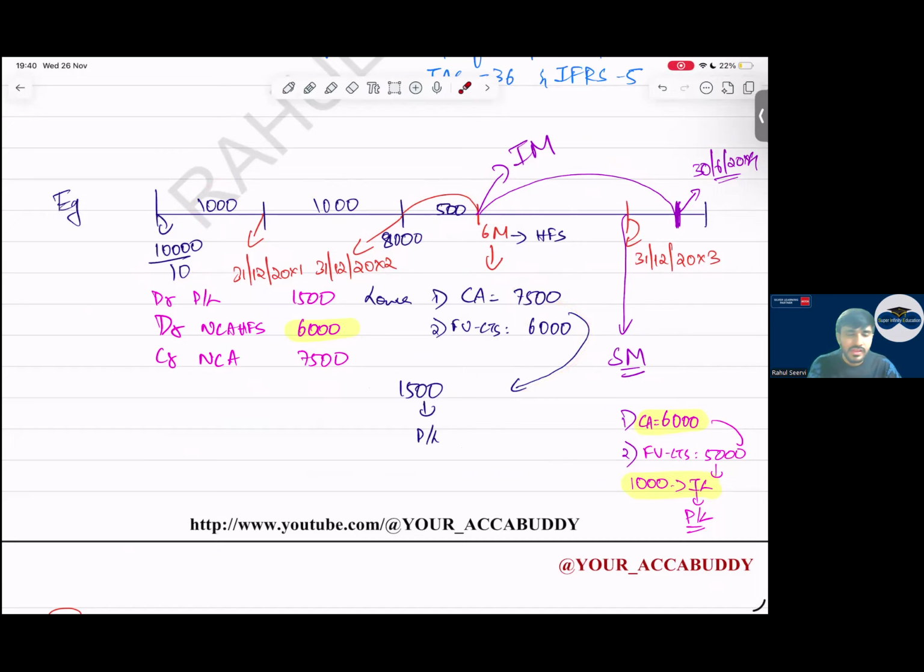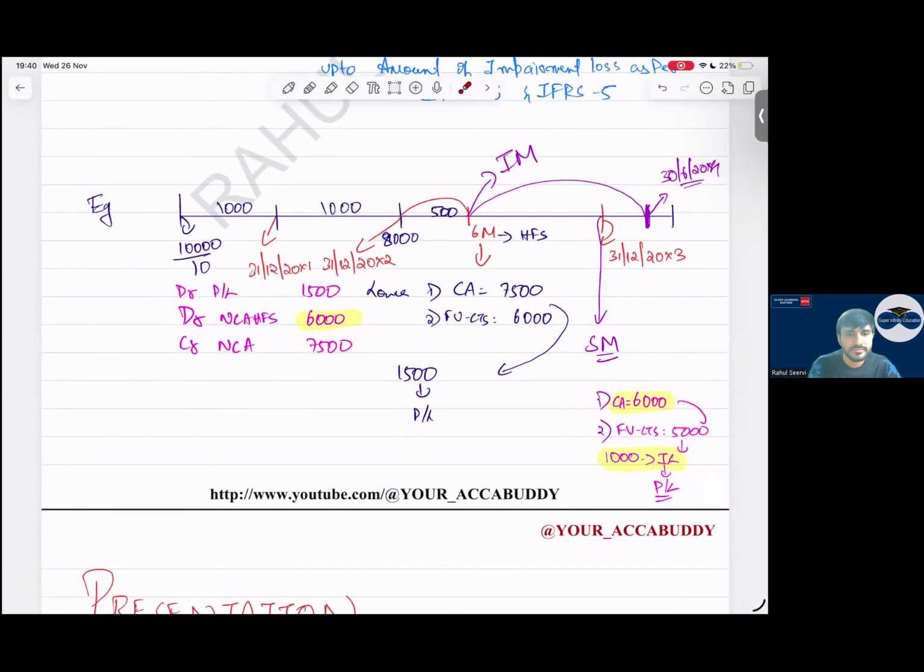Simple. This is the journal entry which we pass. Non-current asset I remove. Non-current asset held for sale 6,000. Impairment loss of 1,500. Now I say this is your year end, after 6 months. Again I have to do subsequent measurement. So my carrying amount is 6,000. Do not take 7,500. And then fair value less cost to sell is 5,000. So further impairment loss of 1,000 will be taken to P&L.